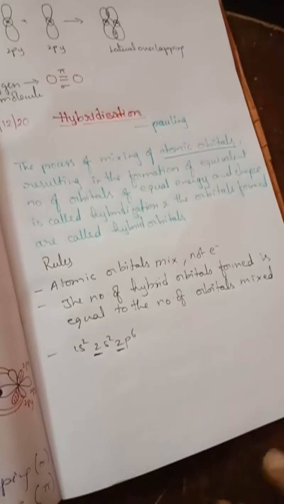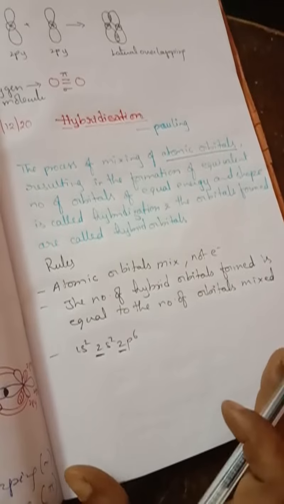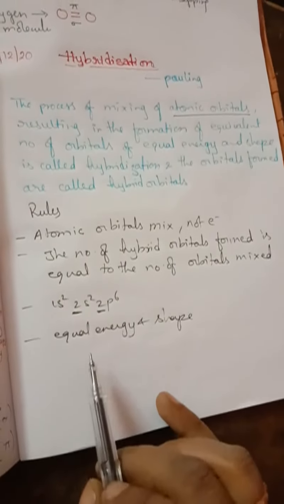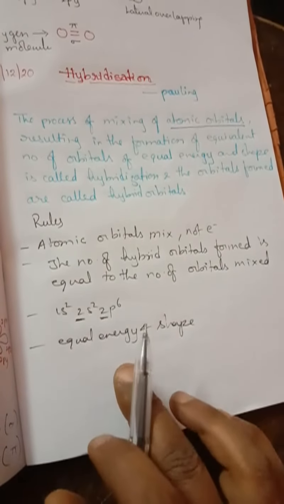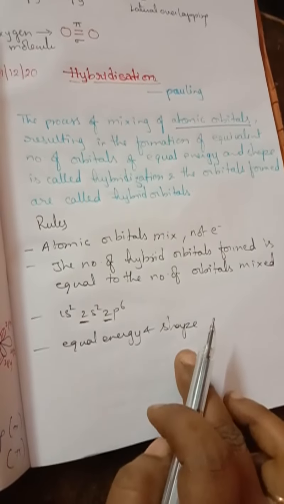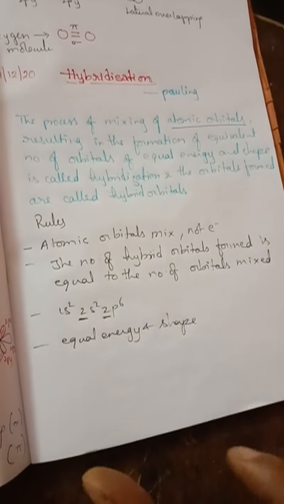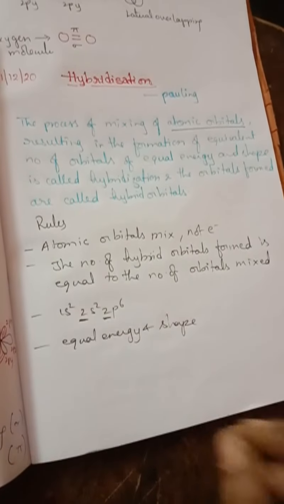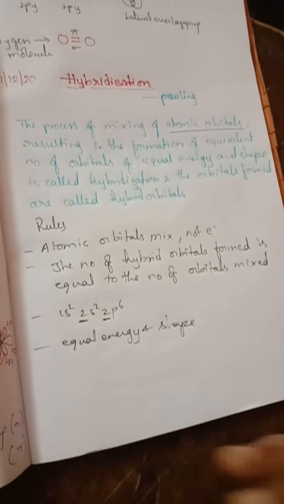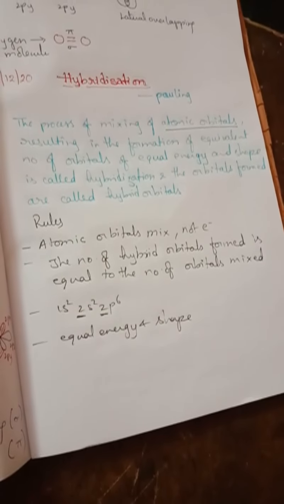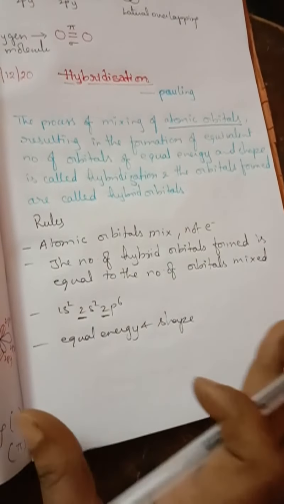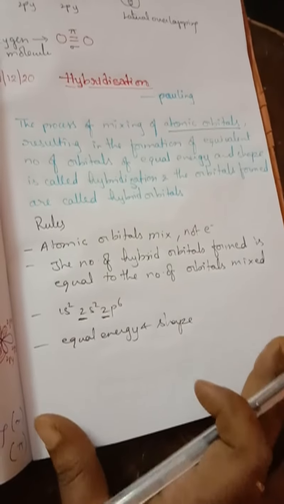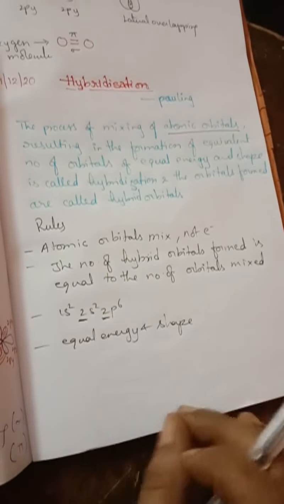And the next one, the hybrid orbitals formed are of equal energy and shape. Next, the orbitals which are hybridized have strong bonds, so the molecules formed by hybridization will also have stability. They will be stable. Understand? The orbitals which are hybridized will form strong bonds.